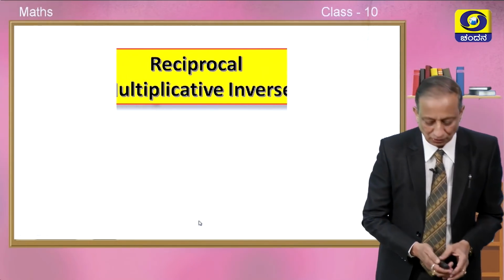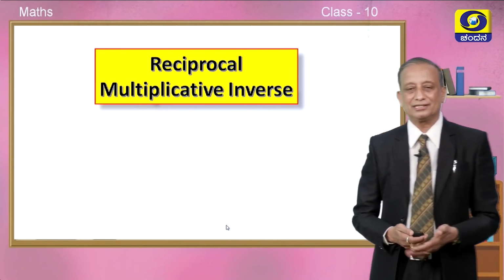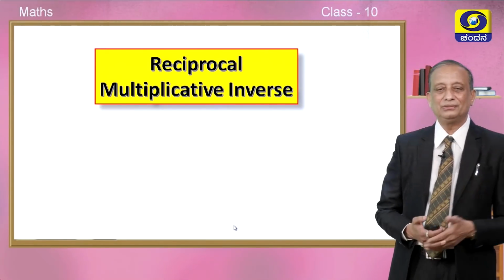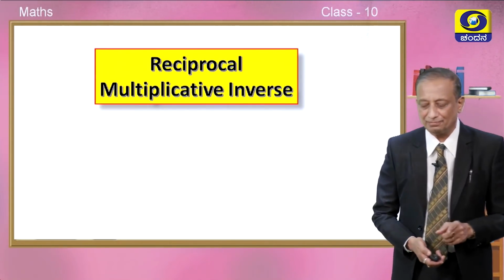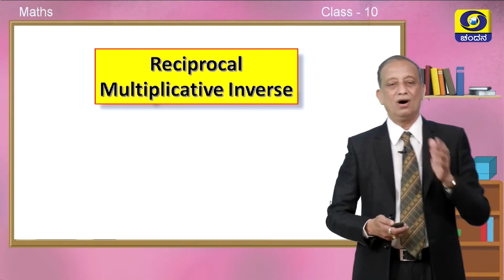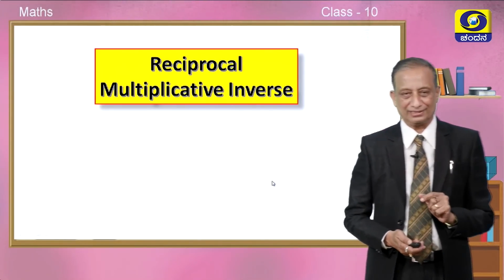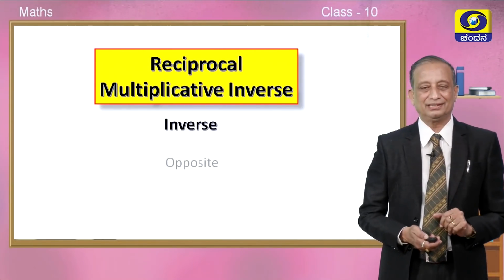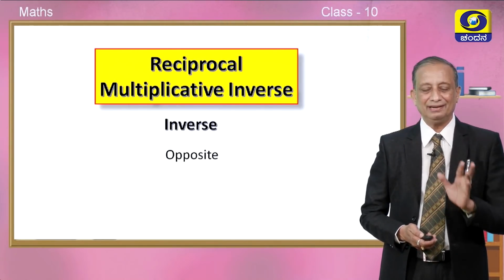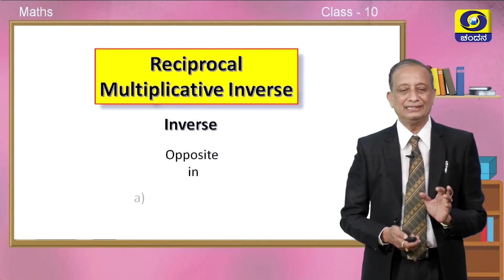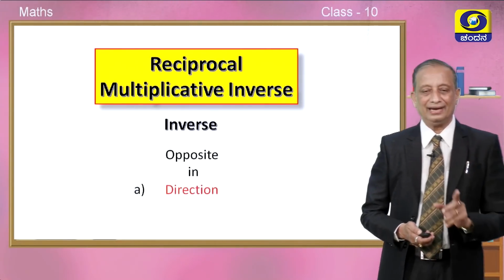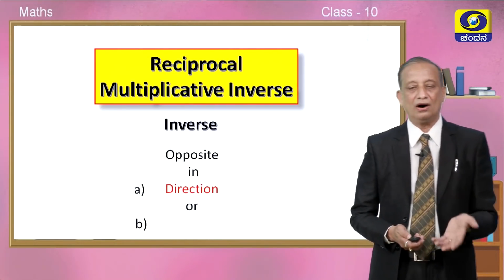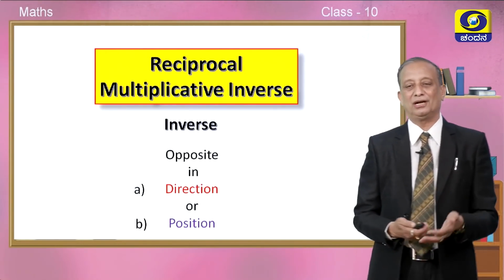Okay. So, before we move on to the next corollary, we need to recall one more important concept, that is reciprocal or multiplicative inverse. So, I would like to tell you, what do you mean by inverse, children? Inverse means it is opposite in direction or opposite in position also.